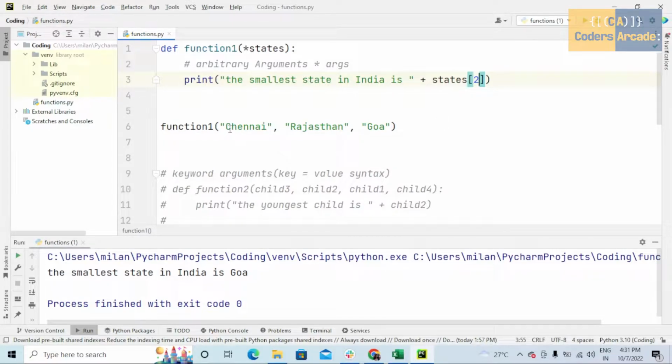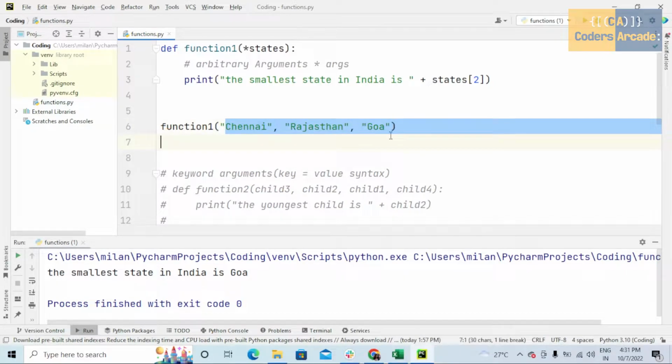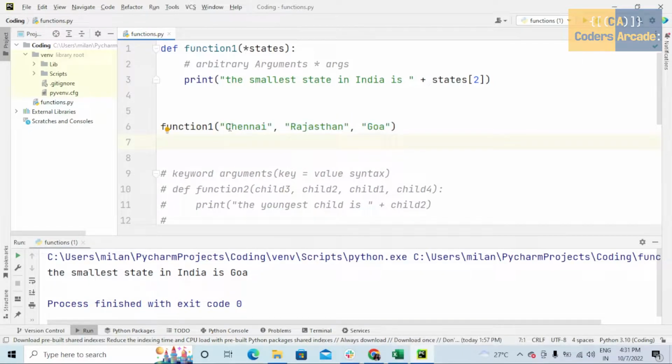So while calling the function, inside the parenthesis, these things are arguments. So this is index 0 and this is index 1 and this is index 2. So when I am writing this arbitrary arguments, I can access these items accordingly. This is the use of arbitrary arguments. Here star args can easily access these items. Suppose I run this program, see here, the smallest state in India is Goa. Why is it Goa? Because here I have mentioned that the index is 2.